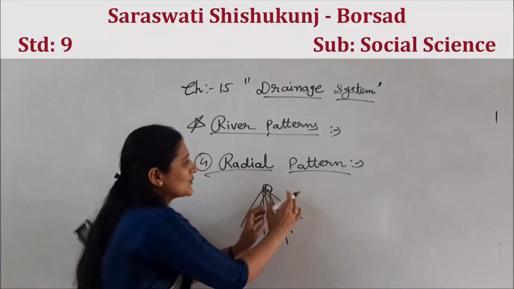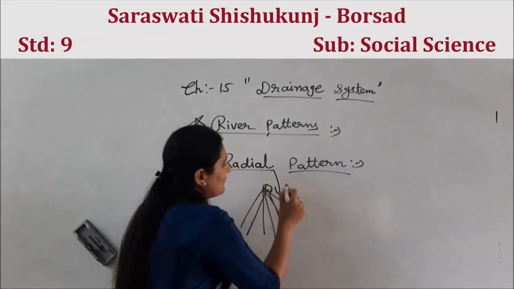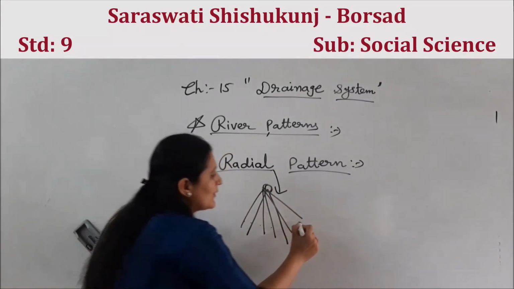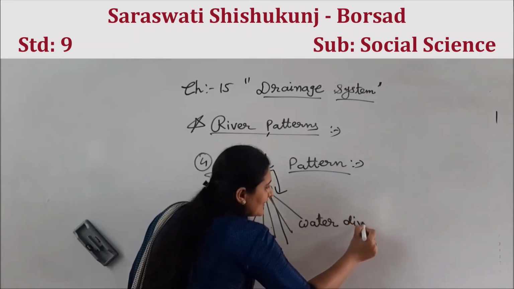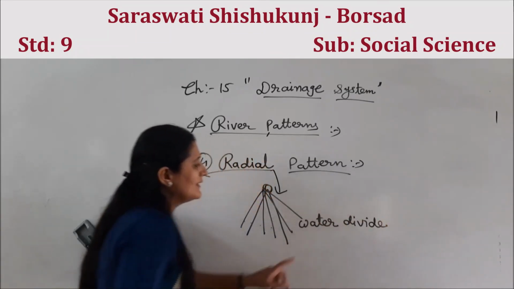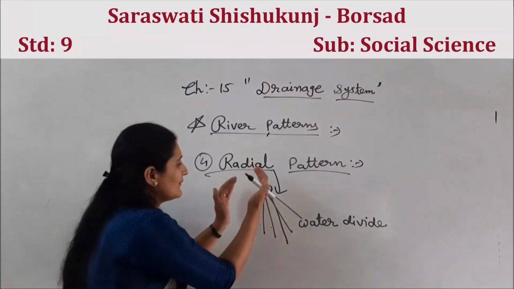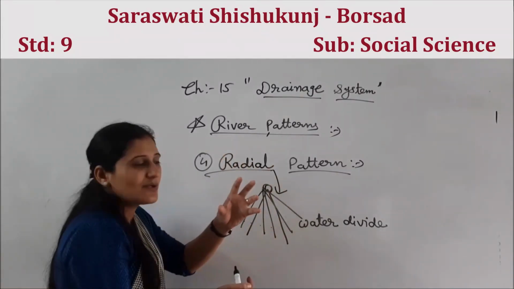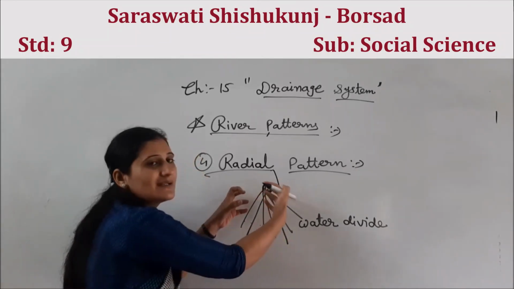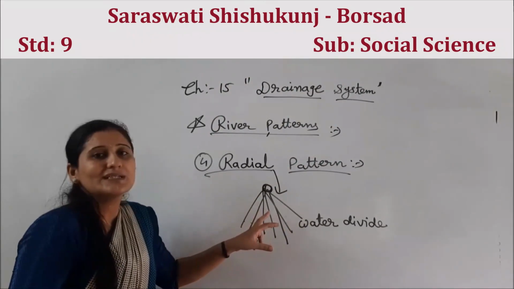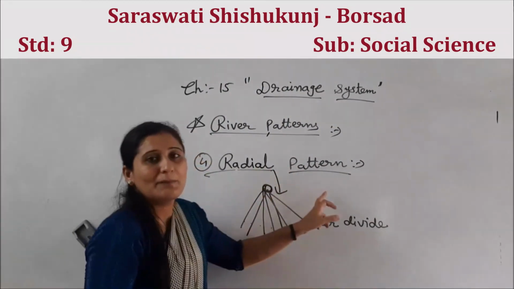This is called radial pattern in the form of water divide. I explained a water divide in a previous video, so this is the example of water divide. One mountain, one glacier on the top of the mountain, it will melt in different directions. So this is called radial pattern.